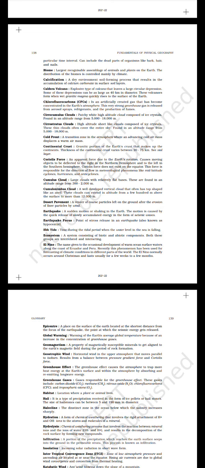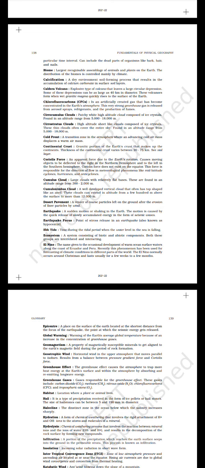Cirrocumulus clouds, patchy white high altitude clouds composed of ice crystals, found in an altitude range from 5,000 to 18,000 meters. Cirrostratus clouds, high altitude sheet-like clouds composed of ice crystals. These thin clouds often cover the entire sky, found in an altitude range from 5,000 to 18,000 meters. Cold front, a transition zone in the atmosphere where an advancing cold air mass displaces a warm air mass.